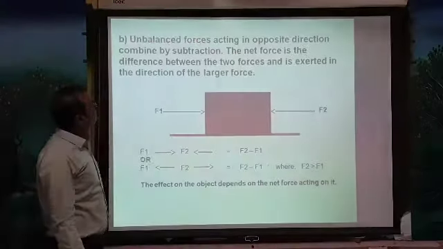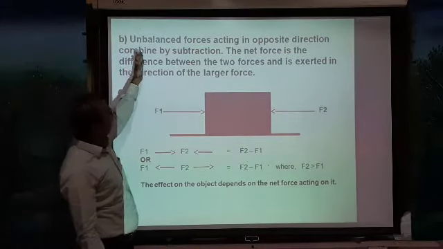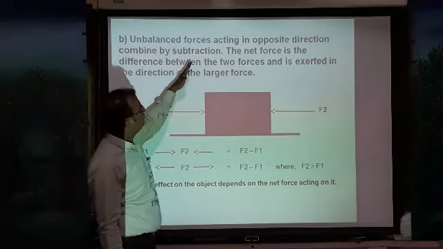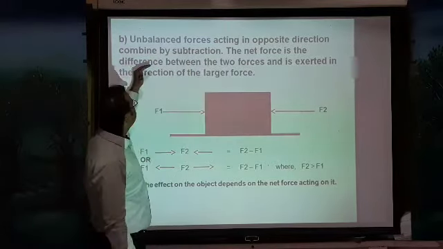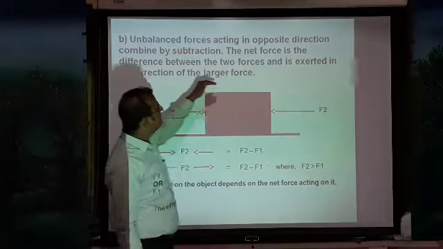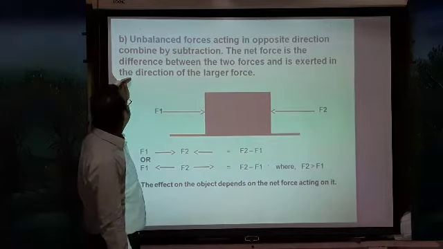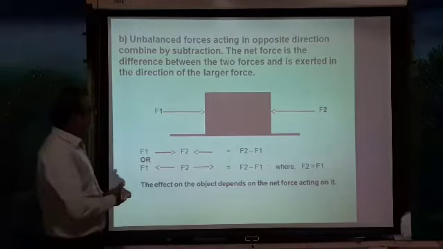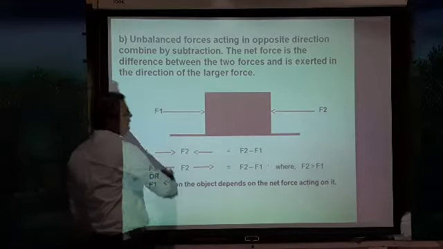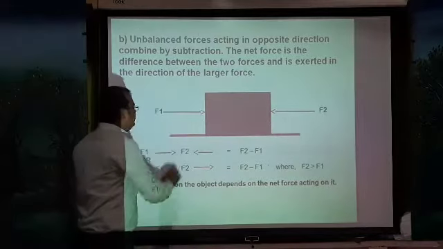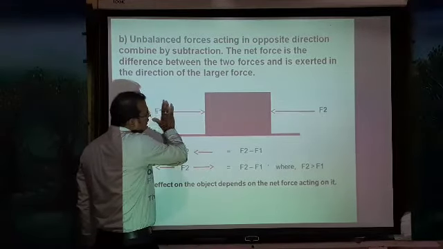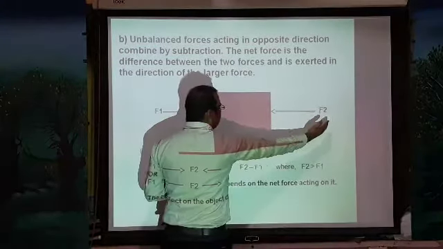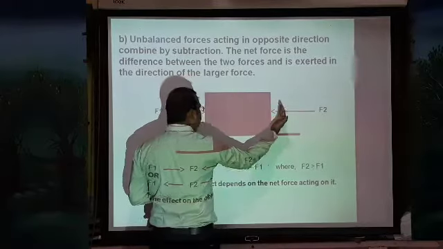If you go to the next one, one more example of unbalanced force. Unbalanced forces acting in an opposite direction are combined by subtraction. The net force is the difference between the two forces and is exerted in the direction of the larger force. I already told you. Think this is one person called F1, and this is another person called F2. F1 is trying to push the box towards this direction, whereas F2 is also trying to push the box towards the other direction.